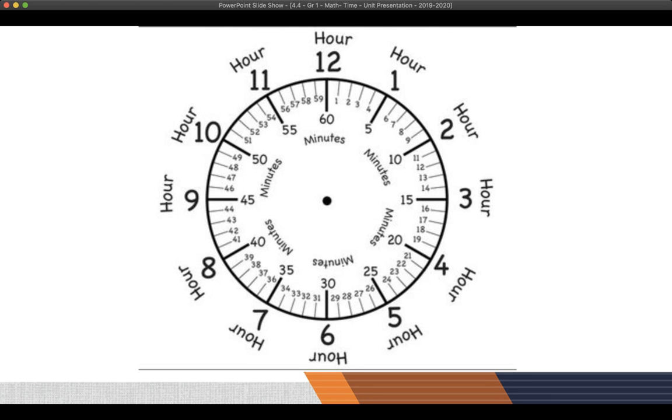And when we see the minute hand fall on those numbers, when it's on the 12, it's 0 minutes into the next hour. When the minute hand is on the 1, it's 5 minutes. And on the 2, 10 minutes, and so on. It counts by 5s for the minutes. And as you can see, there's little notches in between those that shows that it counts all the way up to 60 minutes into the next hour.